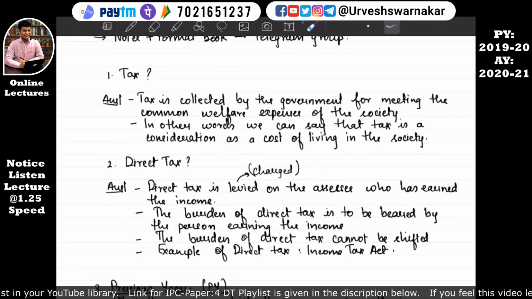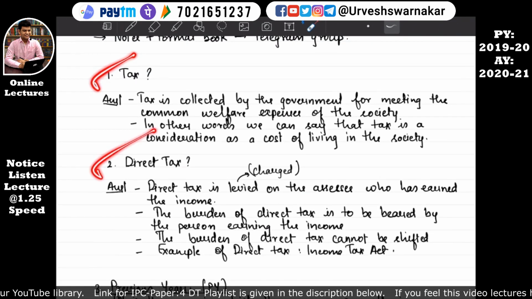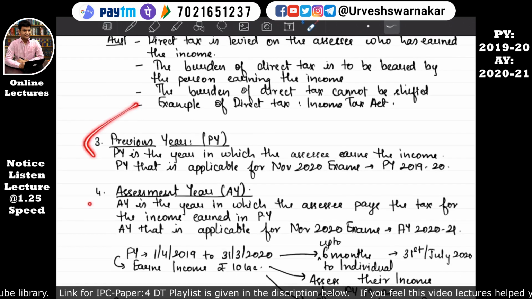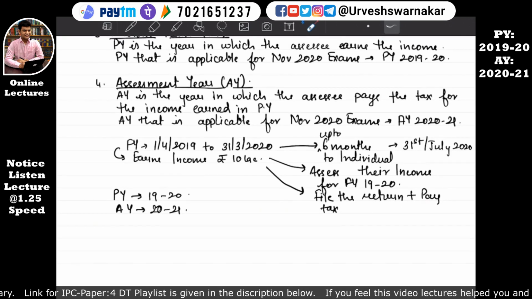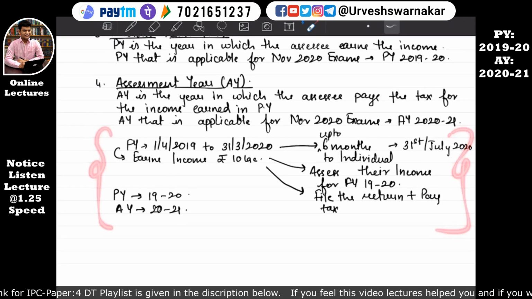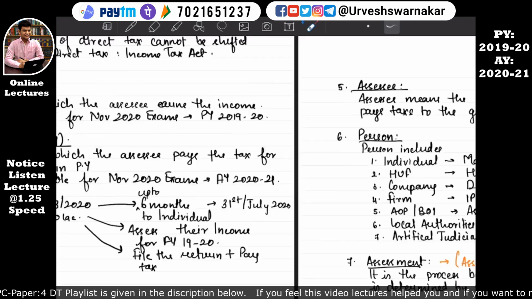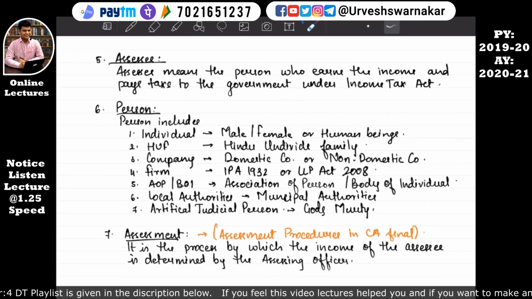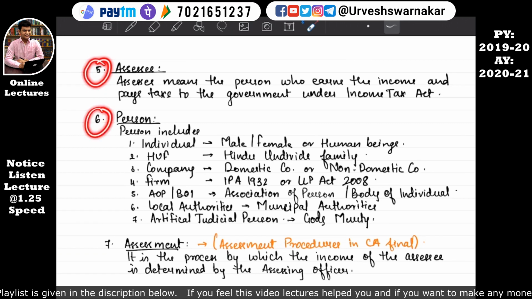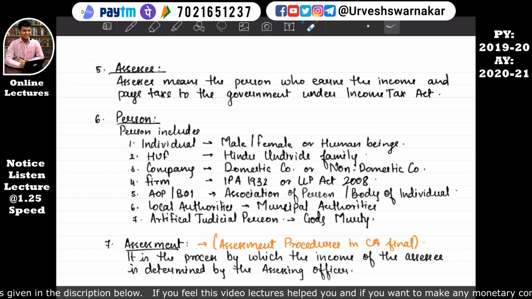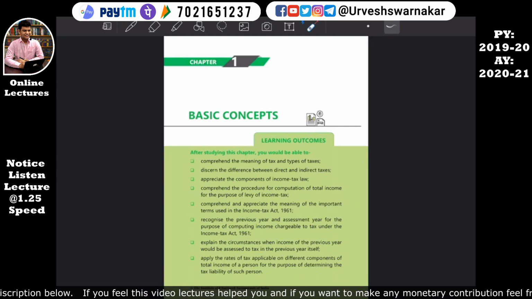So we have understood what tax means, what direct tax means, what previous year means, and what assessment year means. This is the explanation for assessment year and previous year, and how they are linked. We have understood what assessee means, what person means, and what assessment means. Okay, so let us look into the ICSI study material.